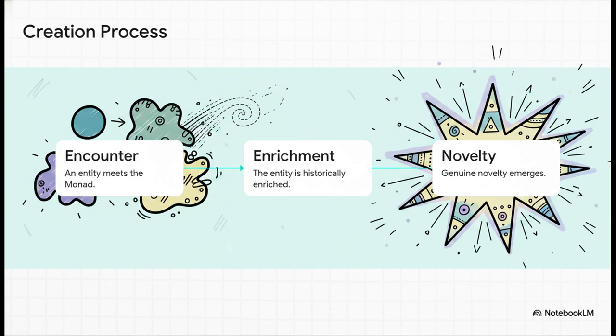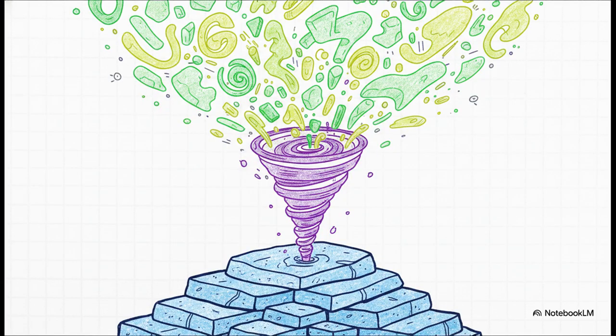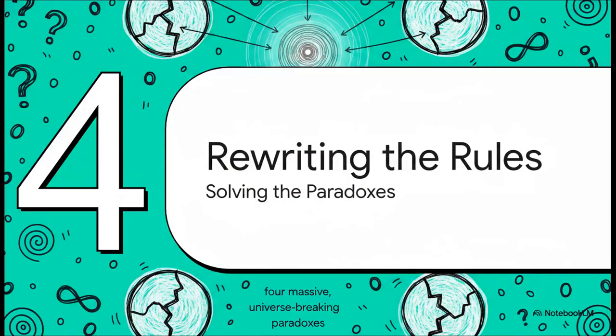It comes from transformation. Tez lays out some specific axioms for how this works: transformative encounter, creative synthesis, intensification, historical preservation, and temporal asymmetry. Now, you don't need to memorize all the vocabulary. Together, these axioms prove one beautiful concept: nothing is ever lost in our universe. The past is structurally preserved, the future is pure potential, and everything is continually synthesizing and transforming through its relationship with the monad.